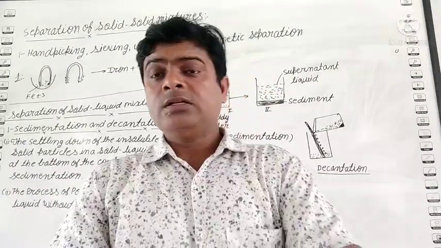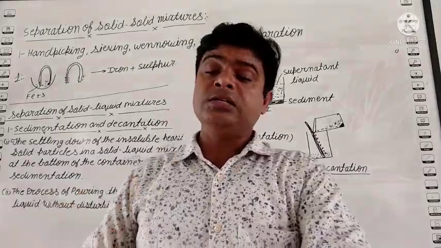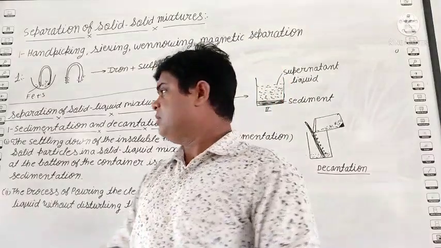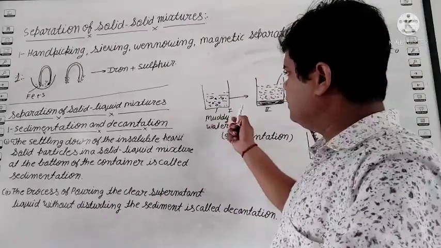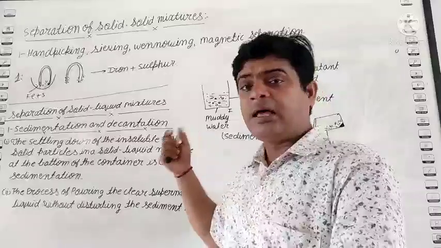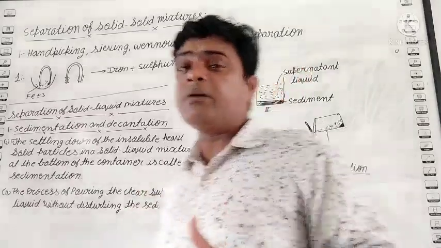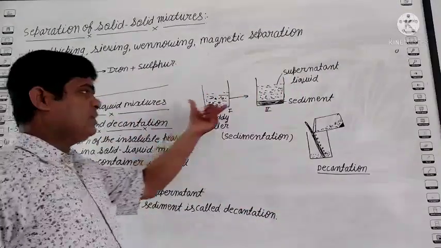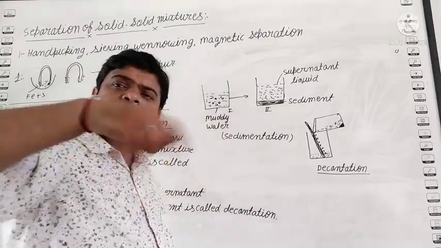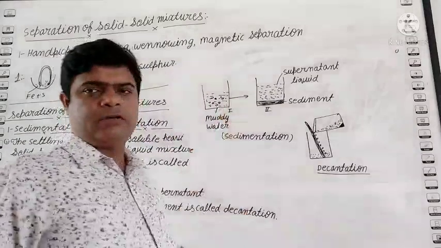Mud and water, chalk powder and water, sand and water, these are insoluble substances in water. So students, what do we need? In such a process we need a beaker, water, and sand or mud or chalk powder. See students, what do we do? First we take one beaker. In the beaker we take the water and the mud and mix together. Shake well. Okay, and leave without disturbing for 1 hour.